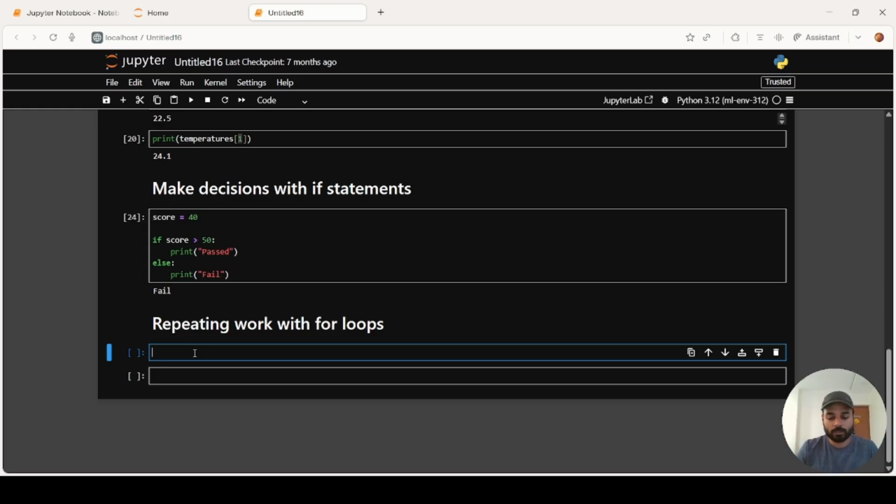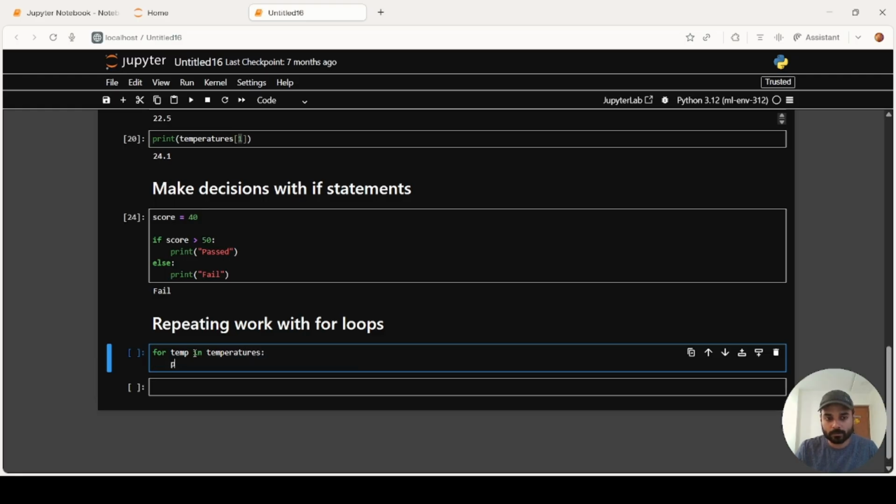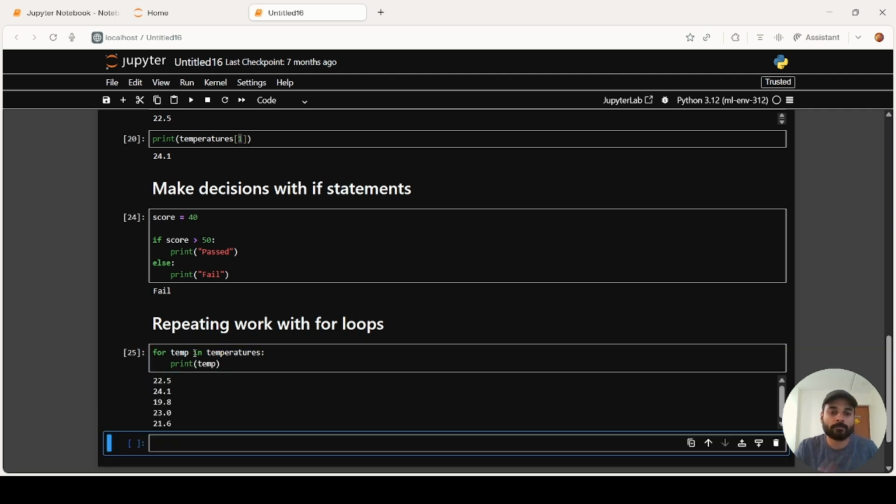So let's say you want individual values from the temperatures. We will write this as for temp in temperatures. Now look at this. It gave me all the individual values in the list.